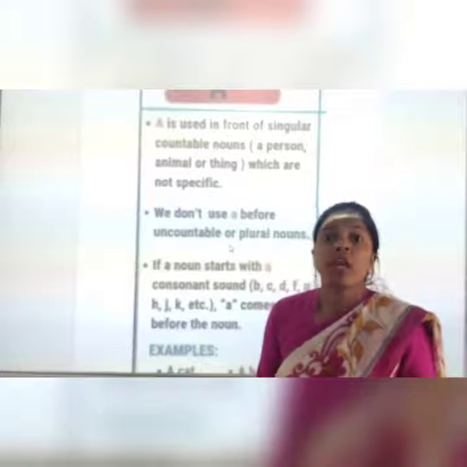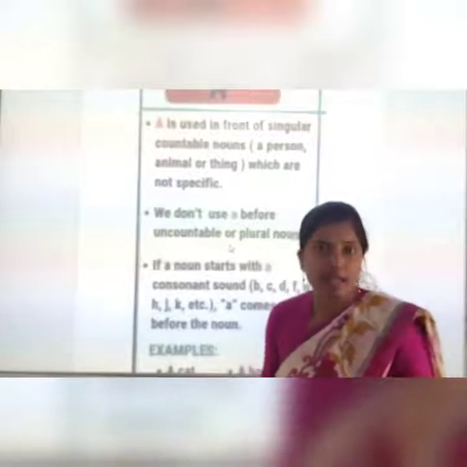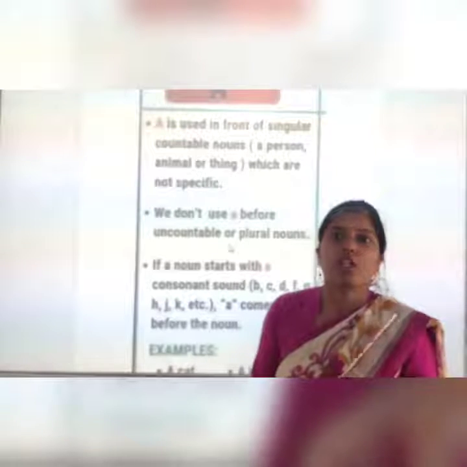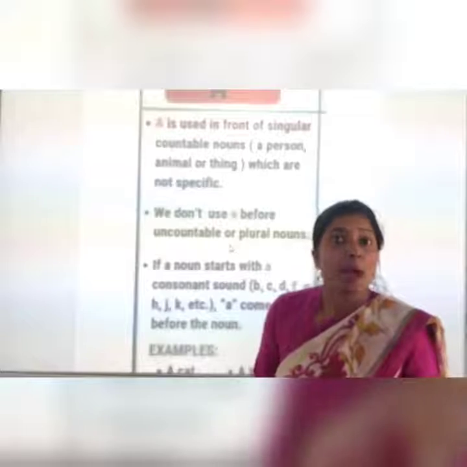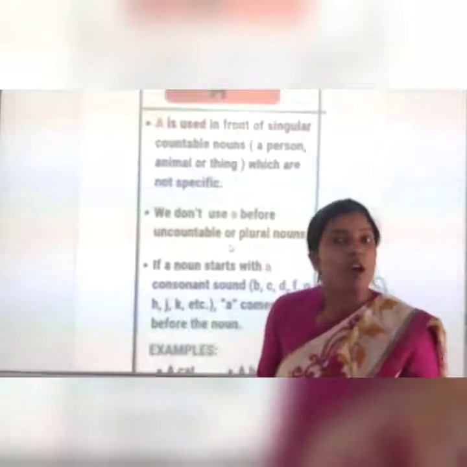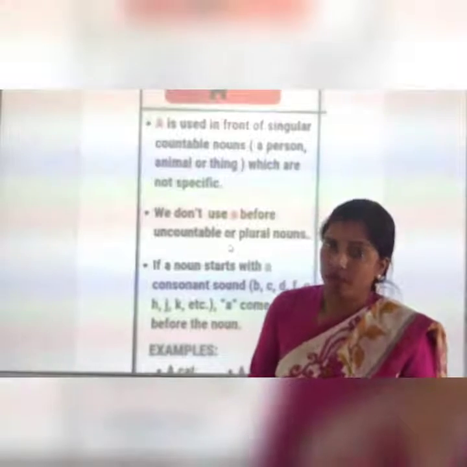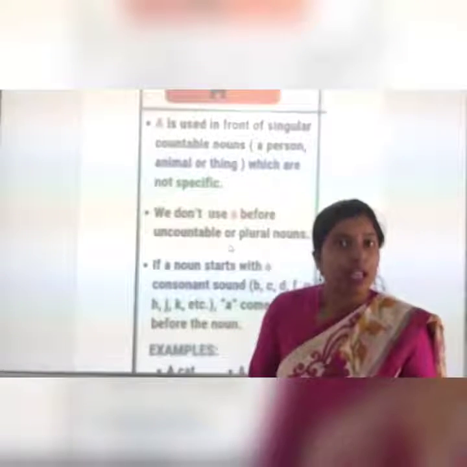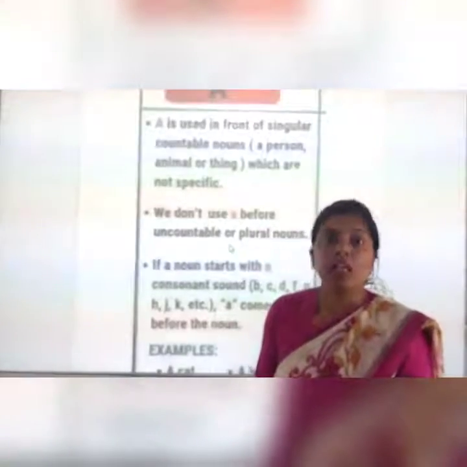But if a bag of sugar is there, a bag of rice is there, then we can use article a because we can count them. A bag of sugar, a bag of rice. Got it? When it is a countable thing, then we can use article a. When it is an uncountable thing, we don't have to use article a.